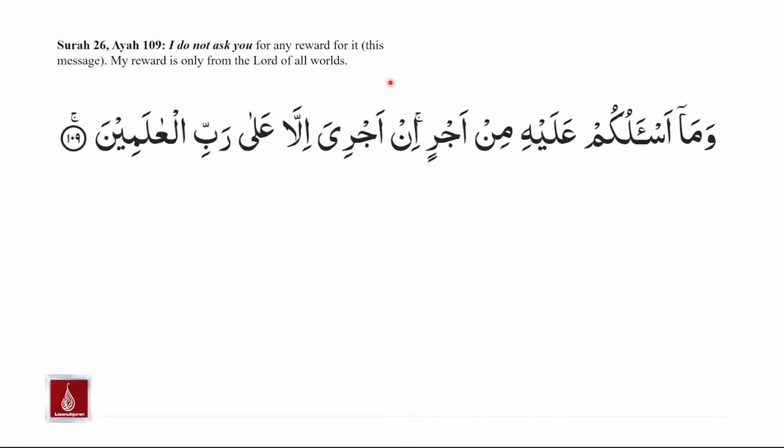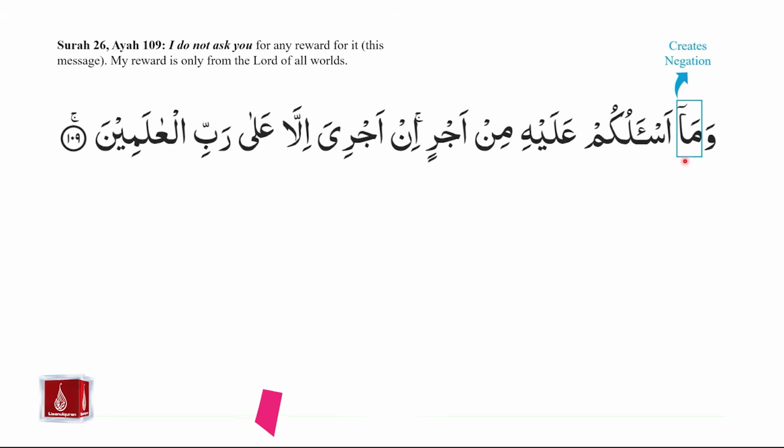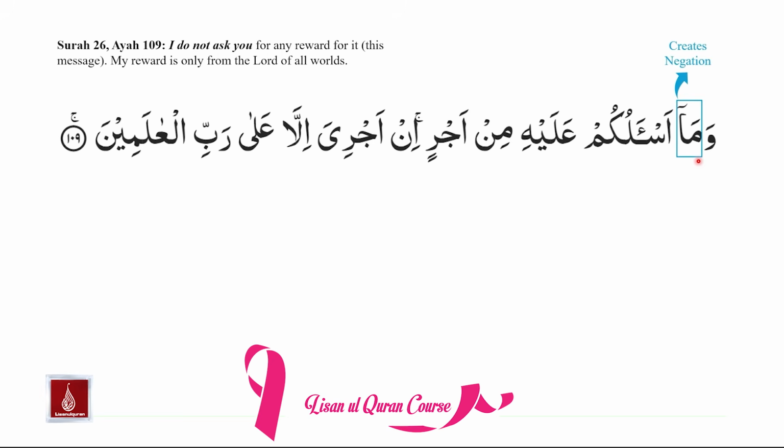Let us study the following ayah from the Holy Quran, Surah number 26, ayah number 109. And the ayah can be translated as, I do not ask you for any reward for it. That is this message. My reward is only from the Lord of all worlds. Let us focus on the beginning of this ayah. And at the beginning, we see the use of ma. Ma is used here to create negation. Ma is followed by as'alukum.